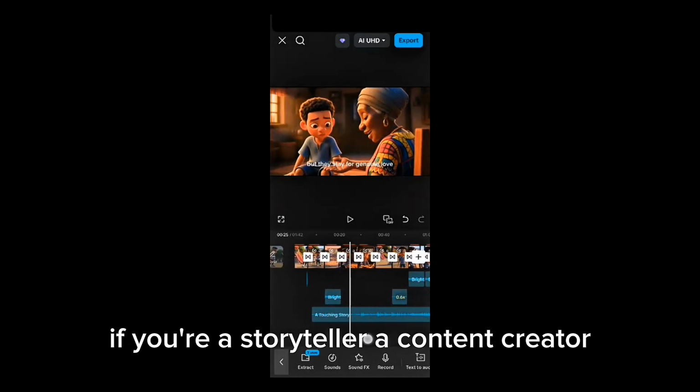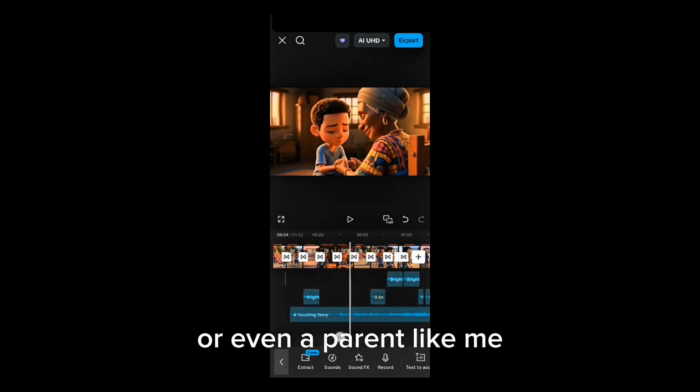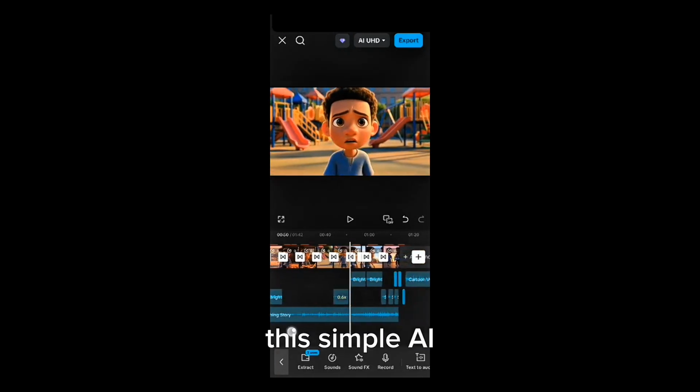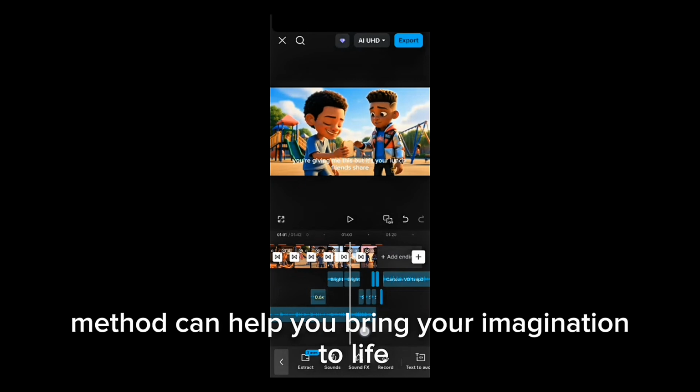If you're a storyteller, a content creator, or even a parent like me who wants to create meaningful stories for your child, this simple AI method can help you bring your imagination to life.